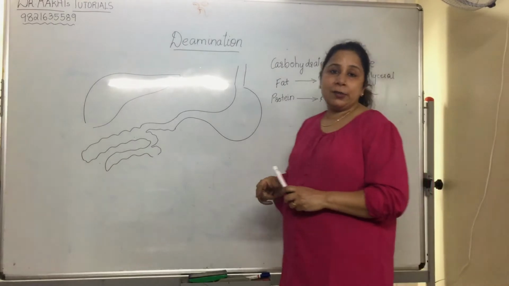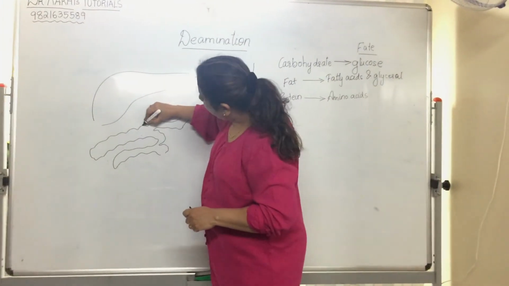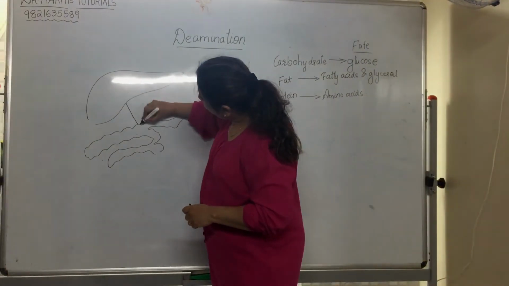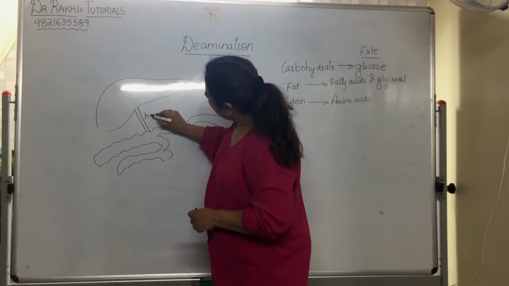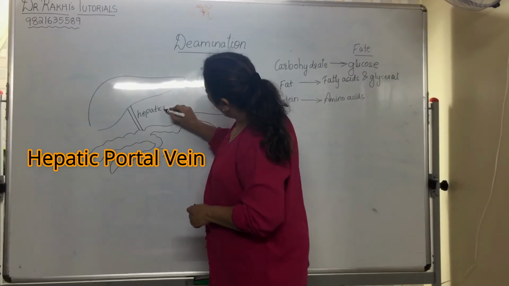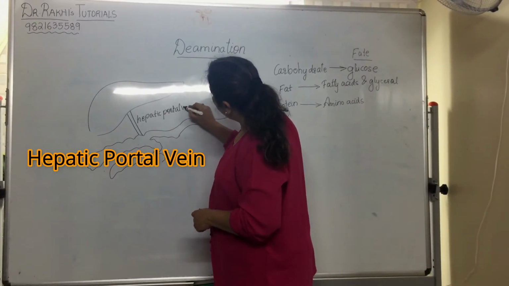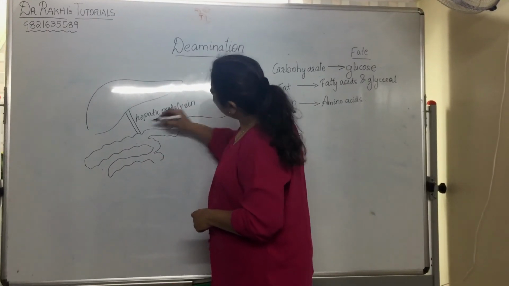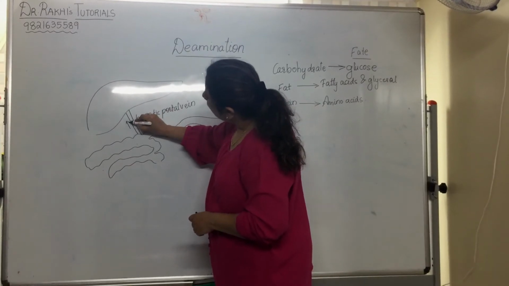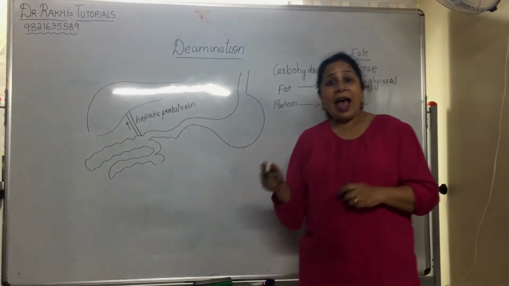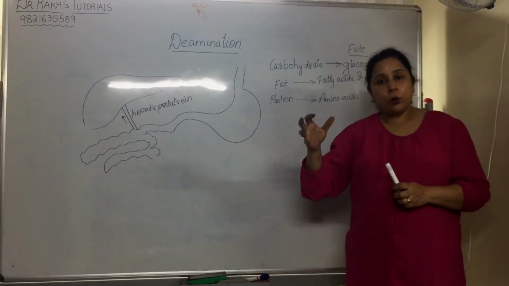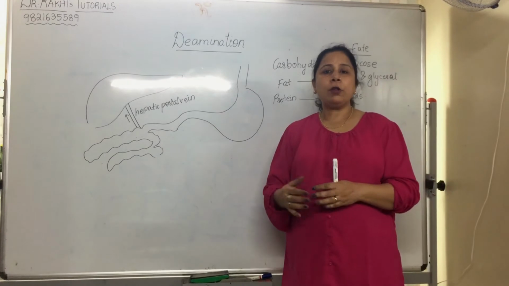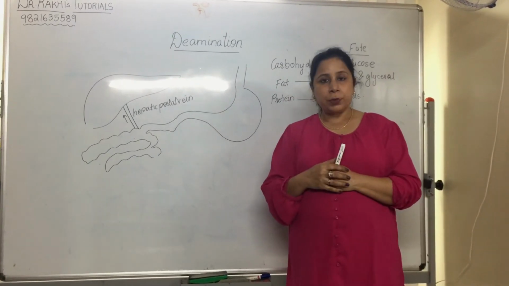From the small intestine, they are carried by a small vein which is called as hepatic portal vein to the liver. The liver acts as a manager. It manages the amount of glucose, the amount of fatty acid glycerols, the amount of amino acids.